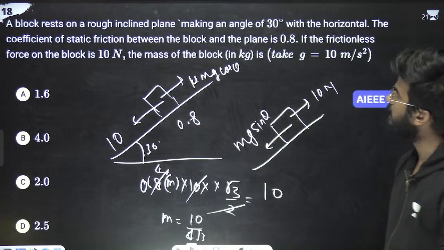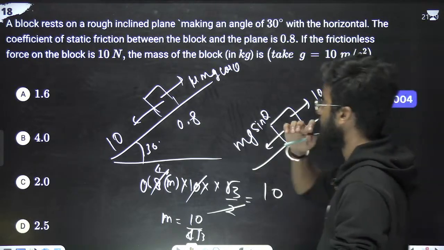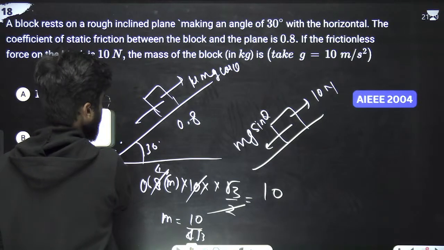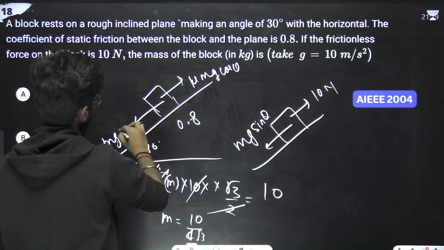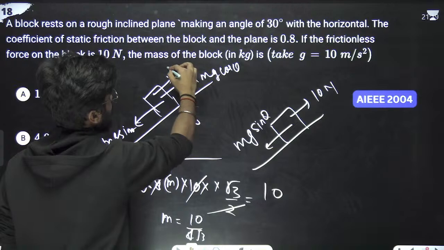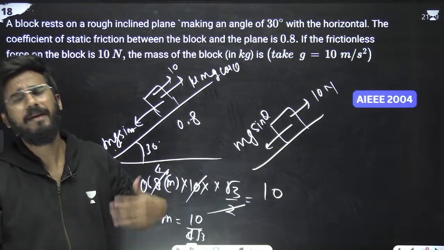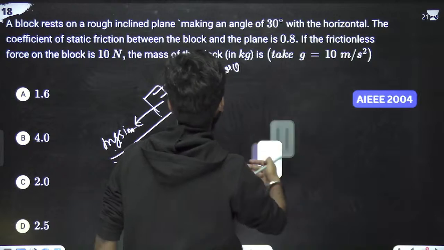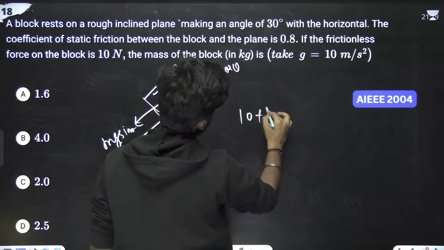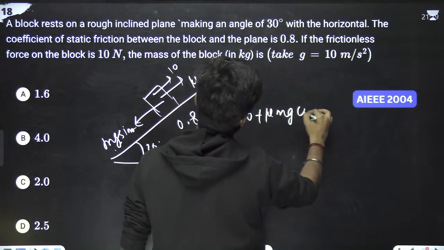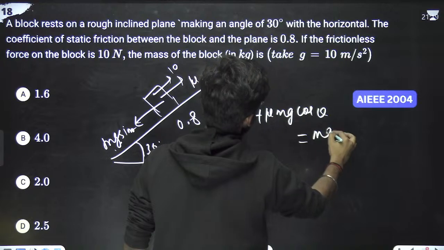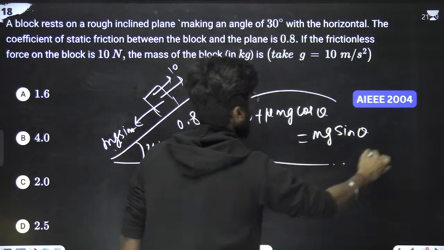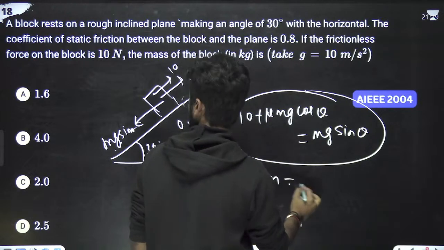No. I think here the frictionless force is that force which is basically stopping it. So this is mg sin theta, and this is the frictionless force, meaning it is not depending on the friction. So we can simply write, like we did previously, 10 plus mu mg cos theta equals mg sin theta. Simply it will be at rest. Now solve this equation and find the value of m.